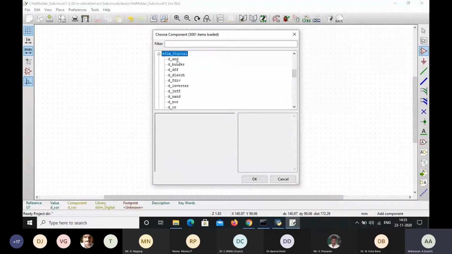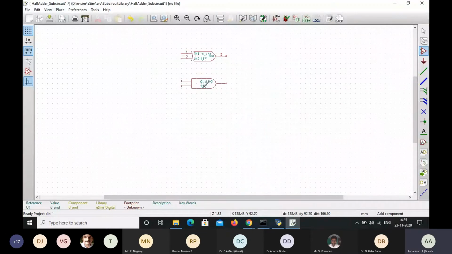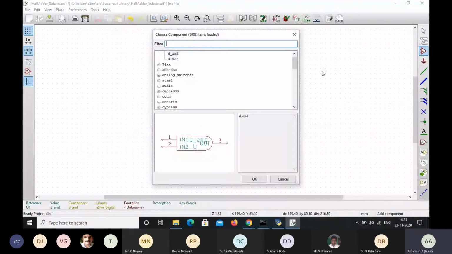So next we need one AND gate. I'm going to place this AND gate. Once the XOR gate and AND gate are placed, next we are going to connect by using the wire. So this is the place wire. So by using the wire, we are going to connect with the ports. So first here we have to select the ports, that is input port and then output ports. So here the input port and output port can be selected from the select component in eSim miscellaneous.